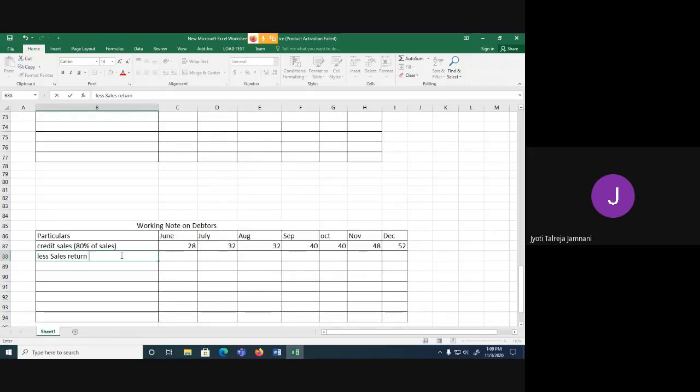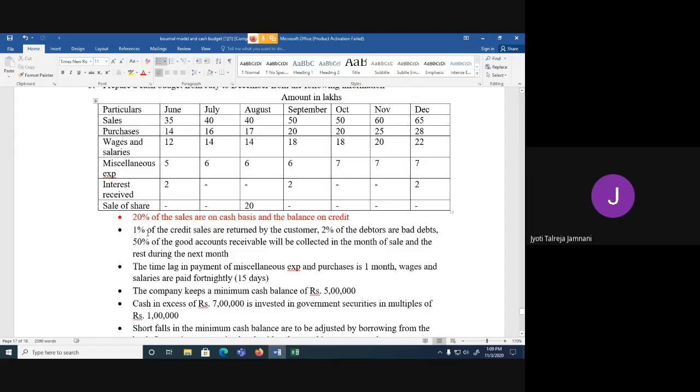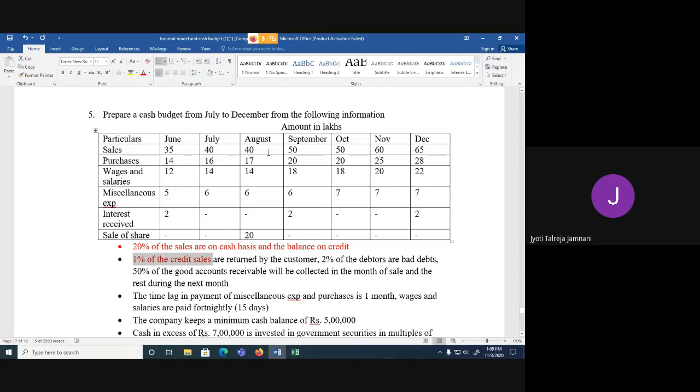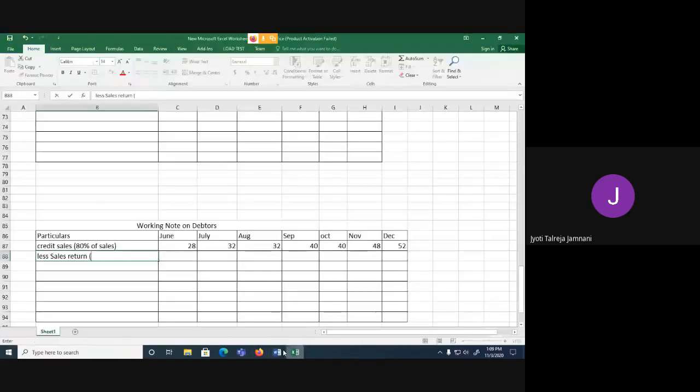And how much are returned? They're given in the question. Just see carefully, read the question. 1% of the credit sales are returned. So 1% of what are returned? Credit sales. So we do not have to take total sales. Remember, this is the total sales; it includes cash as well as credit. We are not bothered about the total sales. We are bothered only about the credit sales, because they are saying 1% of the credit sales are returned. So we will write here 1% of credit sales.